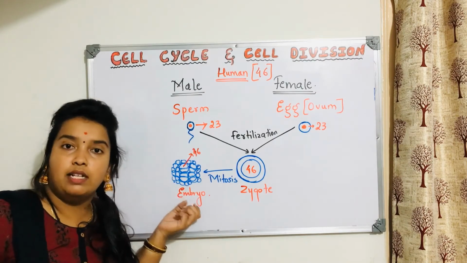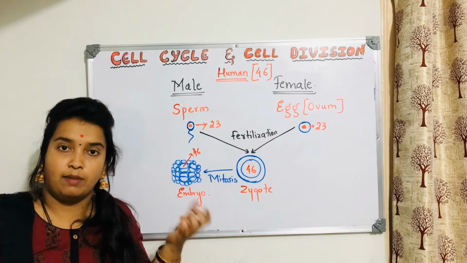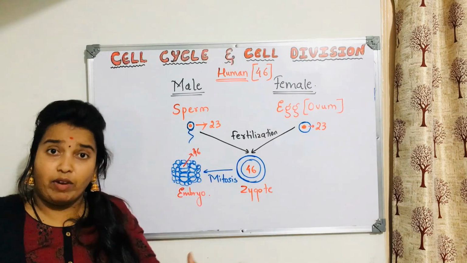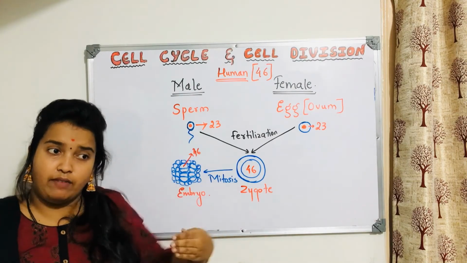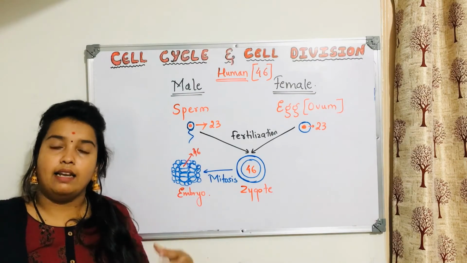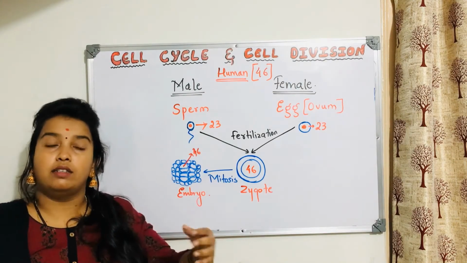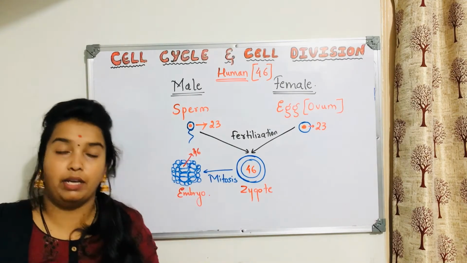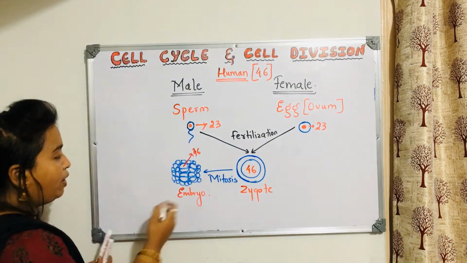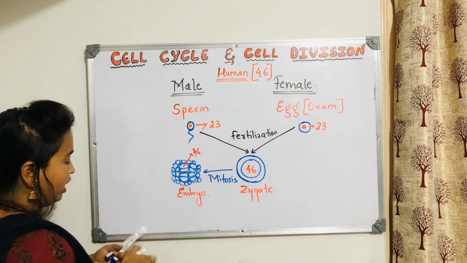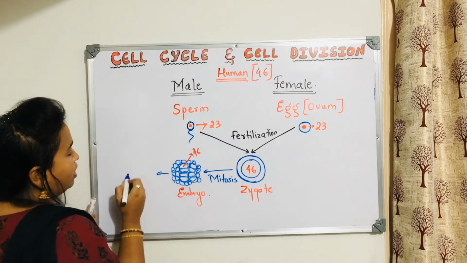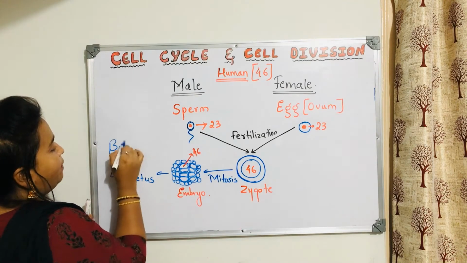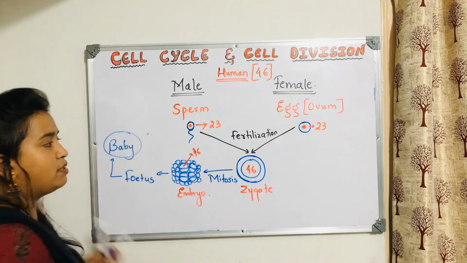For example, some cells can become eye cells, cells of the eyes. Some cells can take the function of some other part. Likewise, division and differentiation will happen and then organs are produced. Organs will combine together to form an organ system and then finally it becomes an organism. Yes or no? Now this embryo will start growing. After the growth, the embryo finally forms a fetus, and the fetus will become a baby, and the baby comes out from the mother's body.